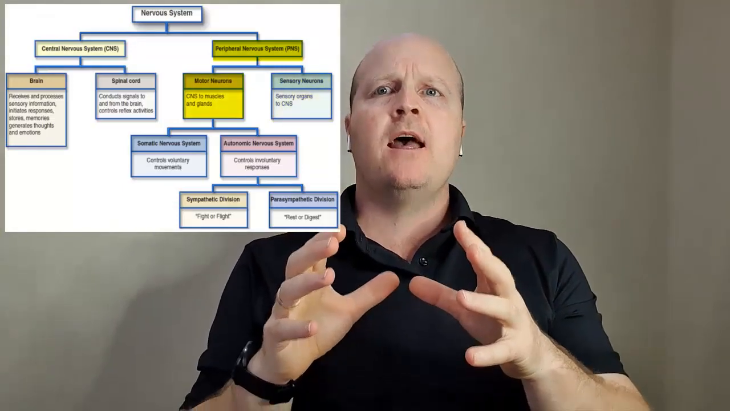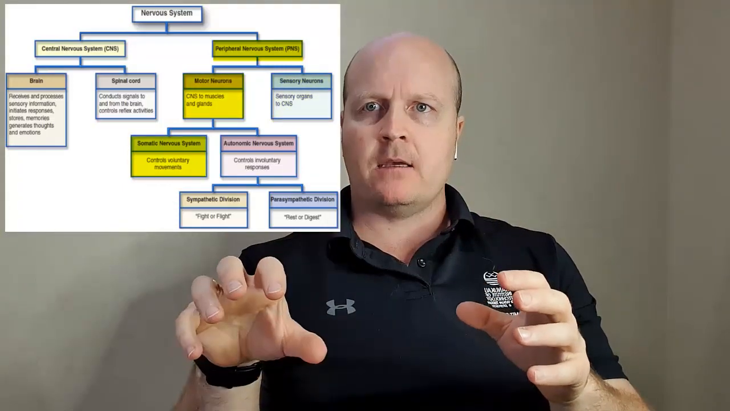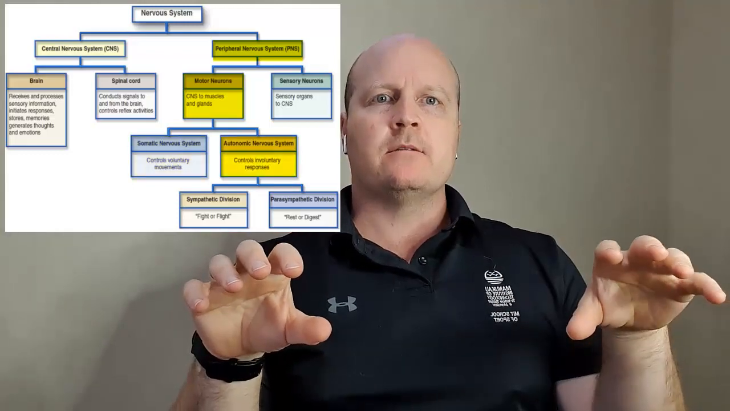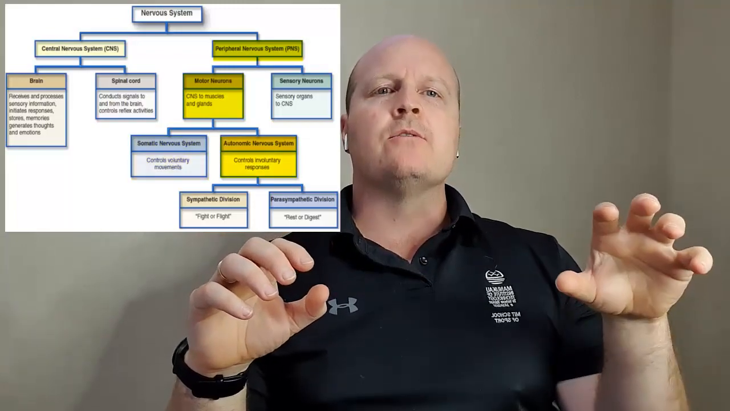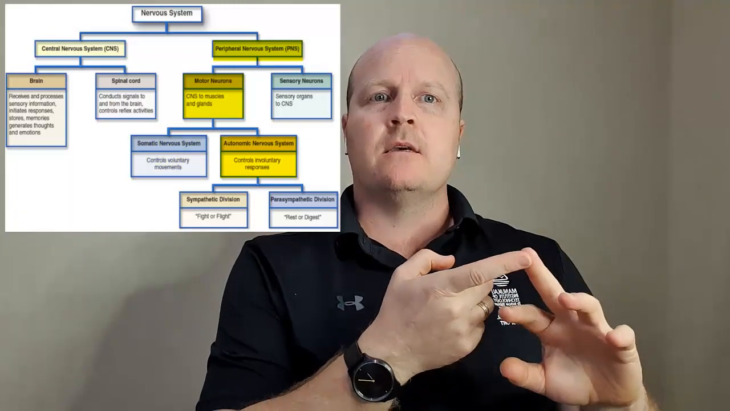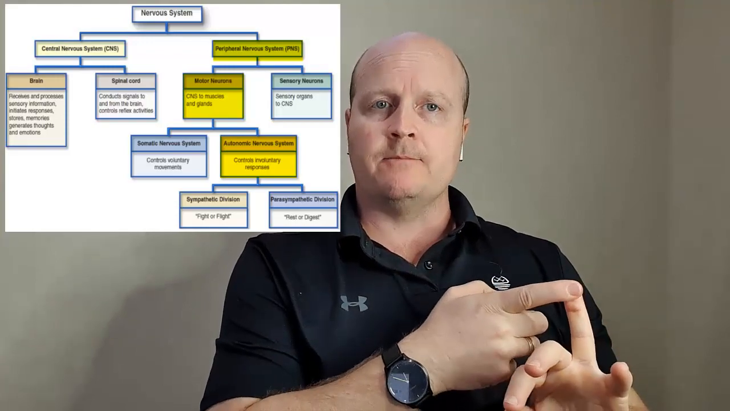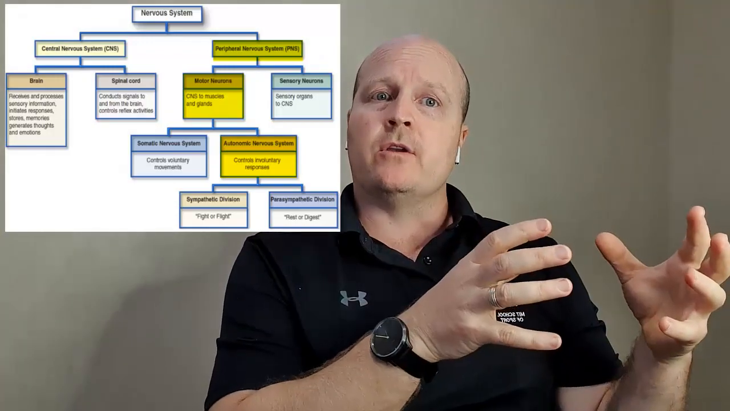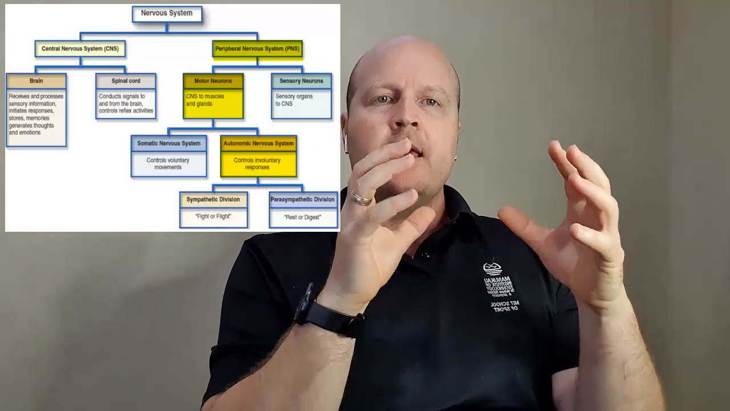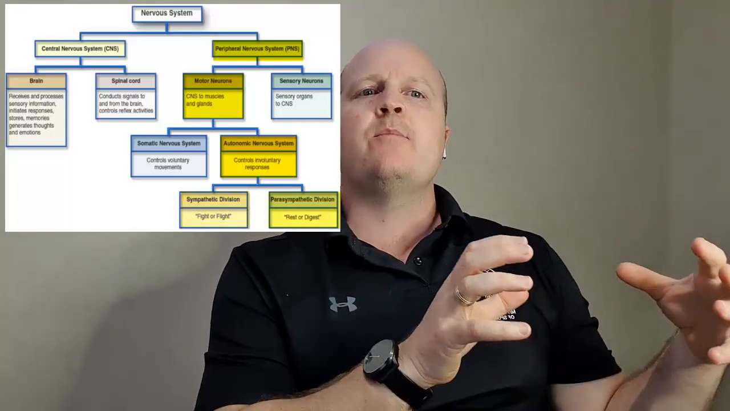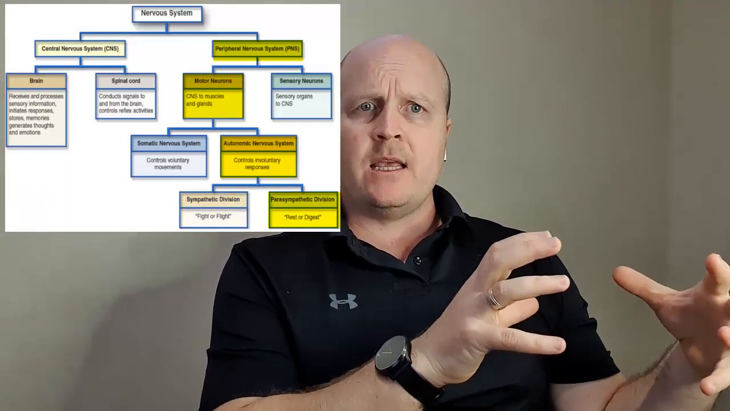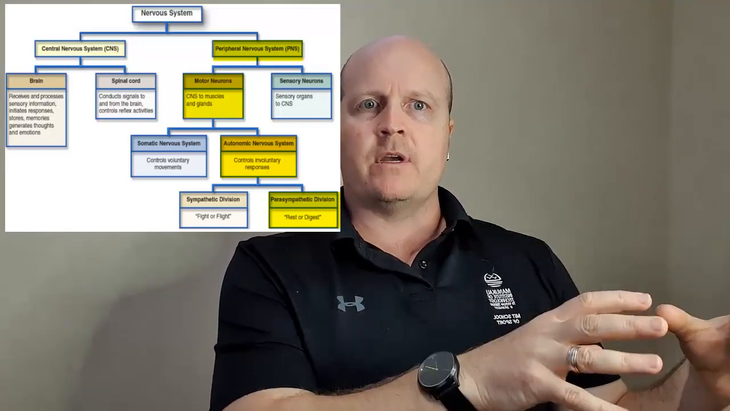Our motor division, that can get broken down into somatic, voluntary, and autonomic, automatic. Somatic goes to skeletal muscle. Autonomic goes to skeletal muscle, but glands, cardiac muscle, and smooth muscle as well. And our autonomic nervous system has two parts. Either we're getting chased by a tiger, sympathetic division, or we're falling asleep and digesting our food in the middle of an anatomy lecture, parasympathetic, rest and digest. All right, there's our nervous system in a nutshell.